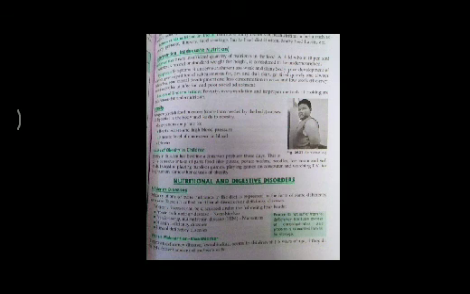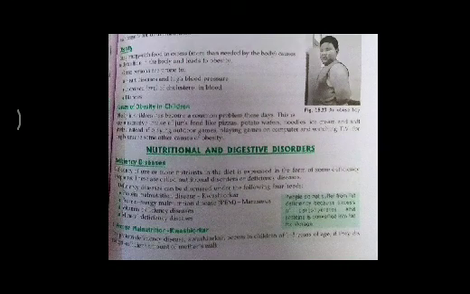Whenever we talk about nutritional and digestive disorders, we classify them into different categories. The first category is deficiency diseases, where we talk about protein deficiency, vitamin deficiency and mineral deficiency.